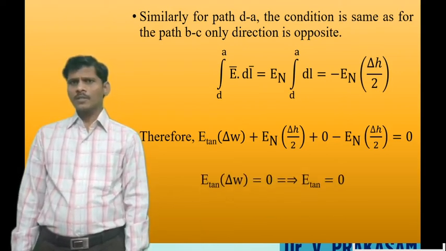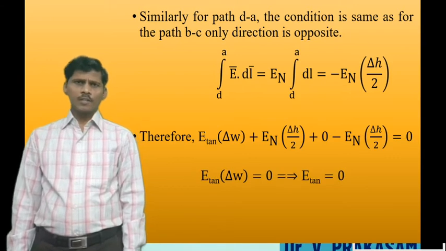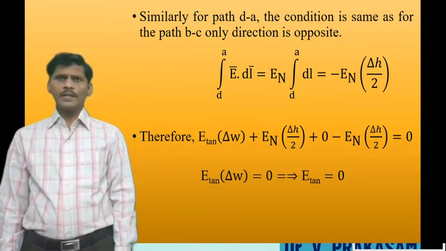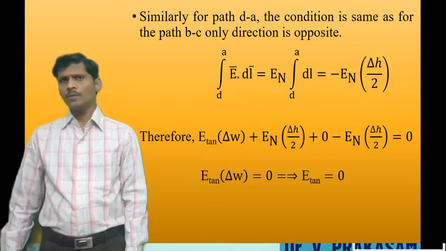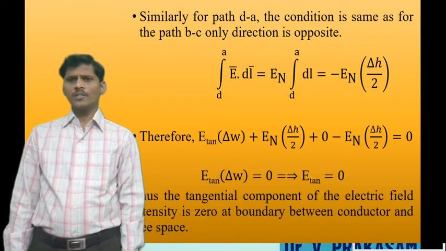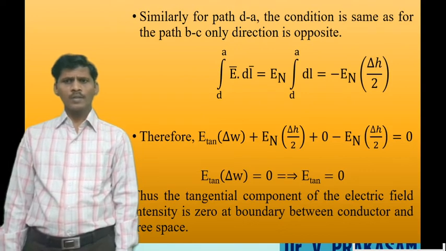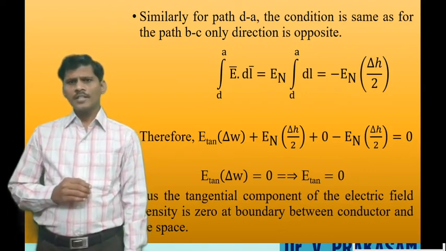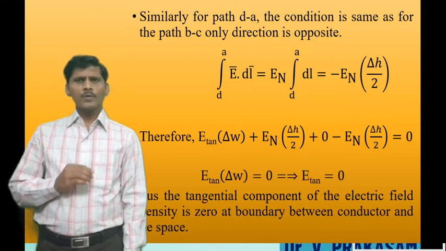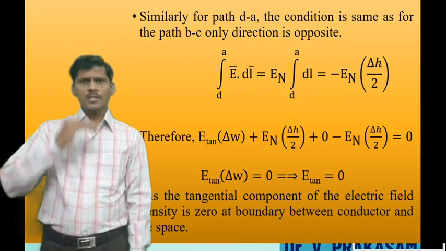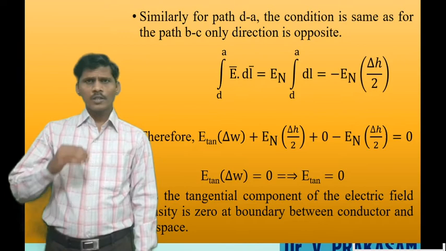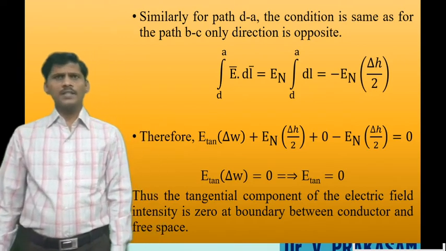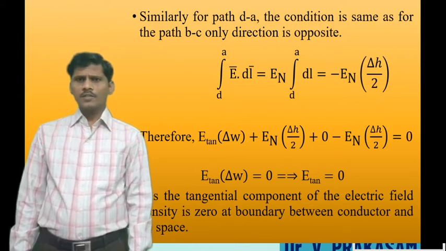The remaining expression is E tangential delta W equal to 0. So E tangential is equal to 0 by delta W, which is 0. Therefore, at the boundary between conductor and free space, the tangential component of the electric field intensity is 0.